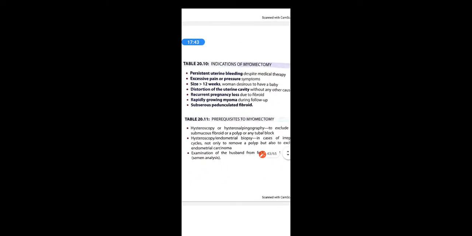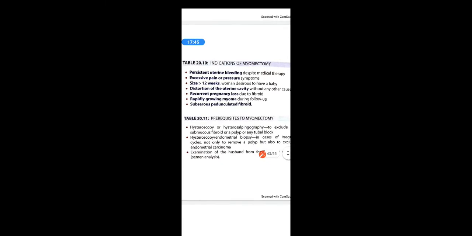Size is very important. If the size of a fibroid is more than 12 weeks, and the woman is desirous to have a baby, that means the fibroid is big but she wants to conceive in future, then in such cases you can go for myomectomy. Distortion of the uterine cavity without any other cause, that is recurrent pregnancy loss due to fibroid. If she is undergoing repeated abortions because of the fibroid, then you can go for myomectomy. You have to remove that fibroid.